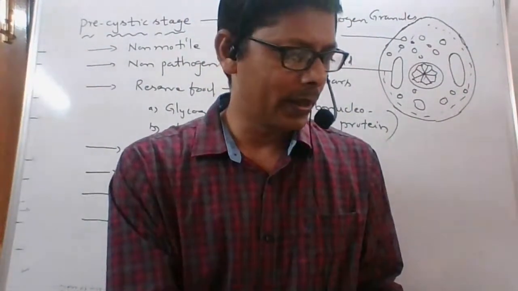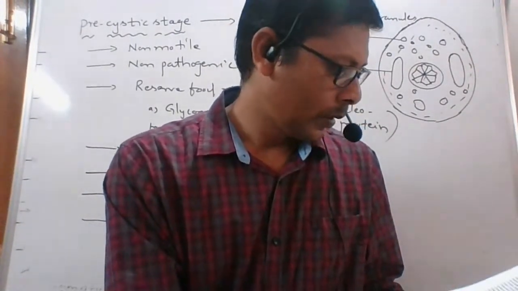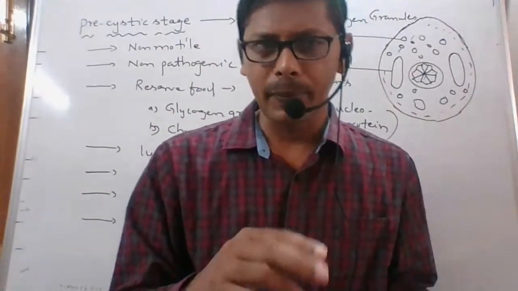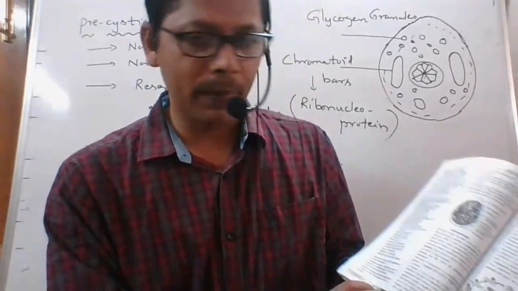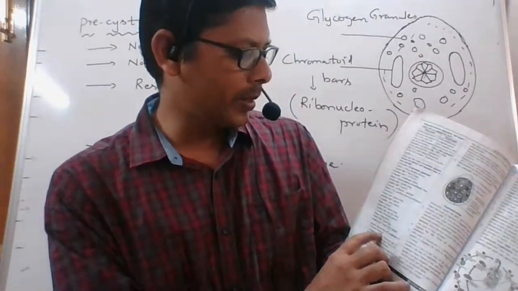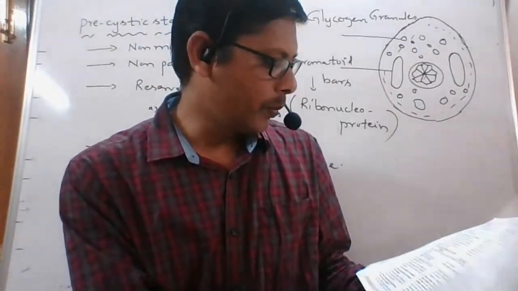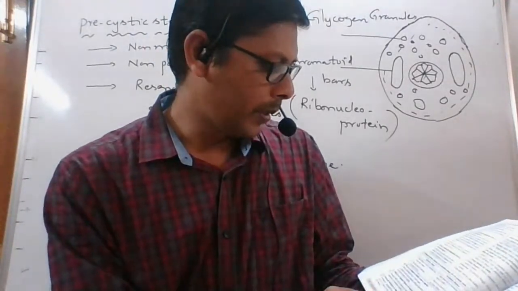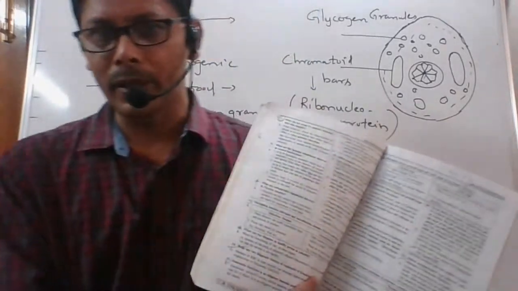Okay, do you have the material? I put these questions for you in the morning on 3 pages. The 4 marks question, describe the structure of trophozoite of Entamoeba histolytica, is on page number 62 of the material. Check whether you have it. The 2 marks questions are on page number 56 in the material.